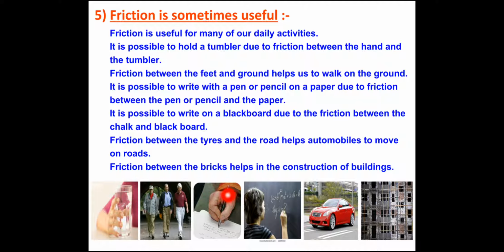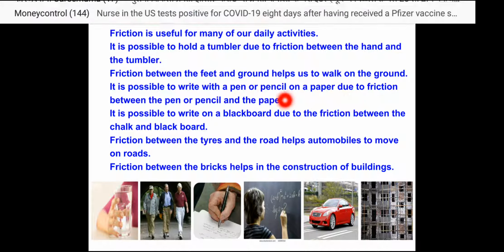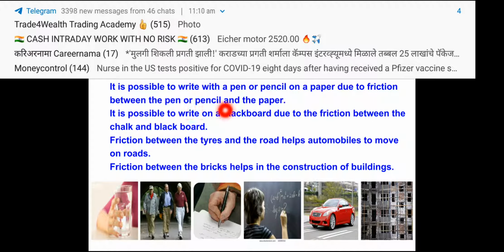Now see here, writing is possible because of friction. Because of friction we can hold a pen or pencil in our hand, or we can hold paper, and by holding a pen or pencil we can write something on the paper. So it is possible to write with a pen or pencil on paper due to the friction between the pen or pencil and paper.